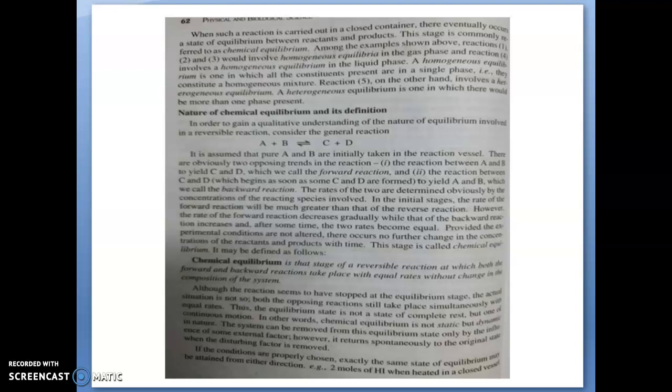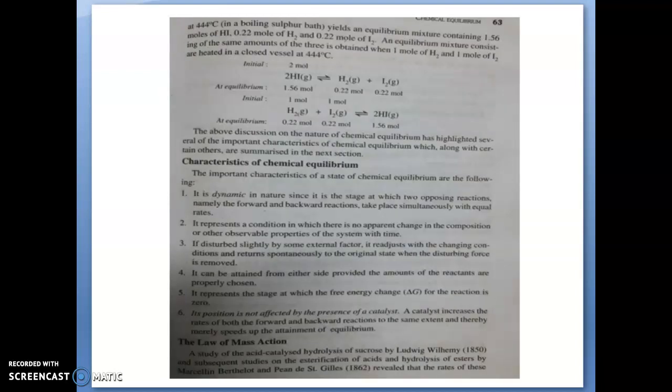One more thing to notice is this example. When 2 moles of hydrogen iodide are heated in a closed vessel at 444 degrees Celsius, an equilibrium mixture is attained. That means 2 moles of HI give H2 and I2. At the equilibrium state, the concentration of HI will be 1.56 mole, and H2 and I2 will be 0.22 mole and 0.22 mole.